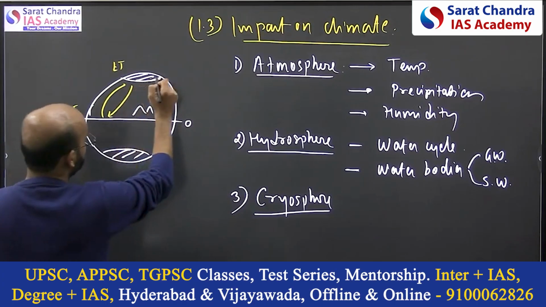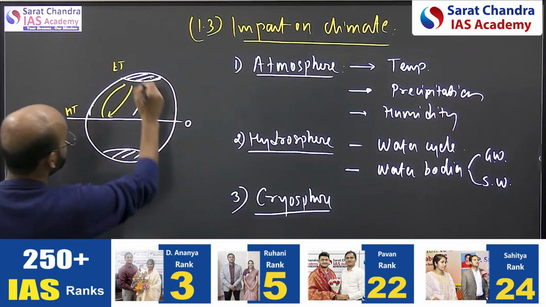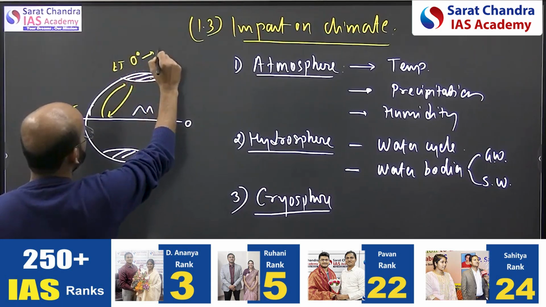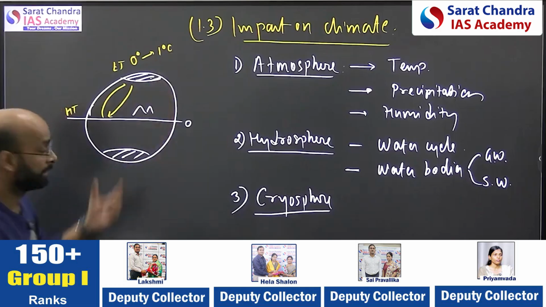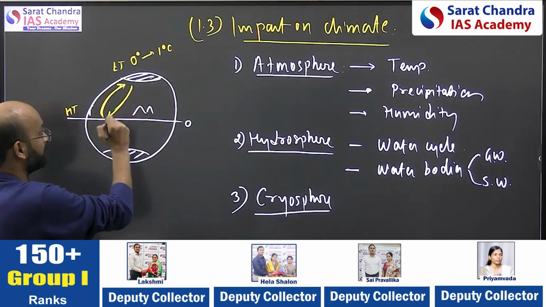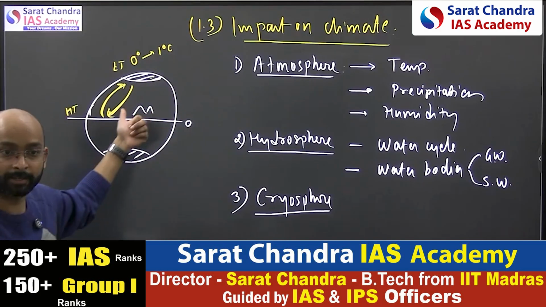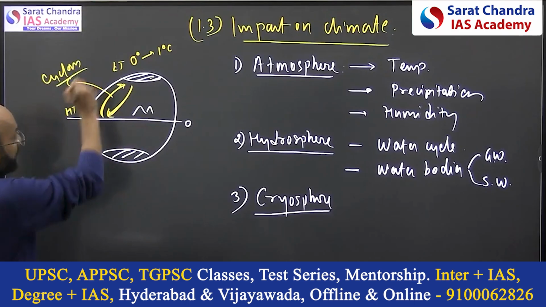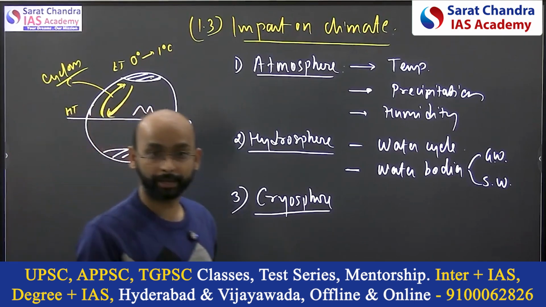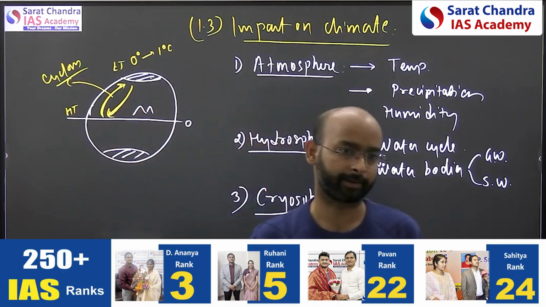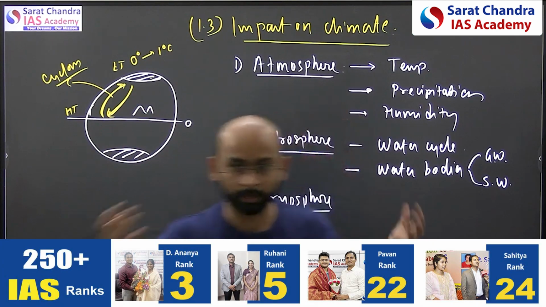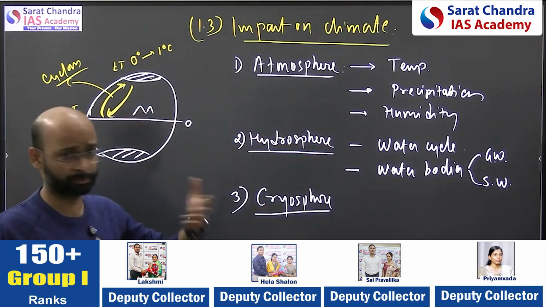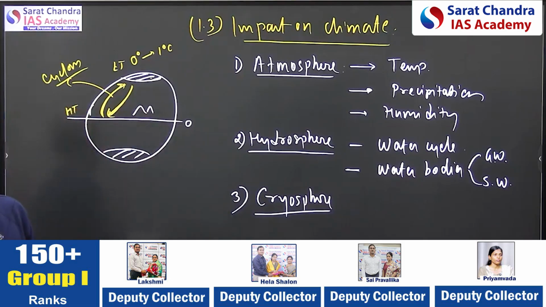Now if they start getting heated, that means the temperature here will increase, let's say from 0 degrees to even 1 degree Celsius. It will impact this whole circulation. If this whole circulation gets impacted, then things dependent on it, like cyclones and other phenomena, and the biodiversity, everything will get impacted, because the whole earth's heat balance is going to be affected. So heat waves, tsunamis, all these things are going to rise.